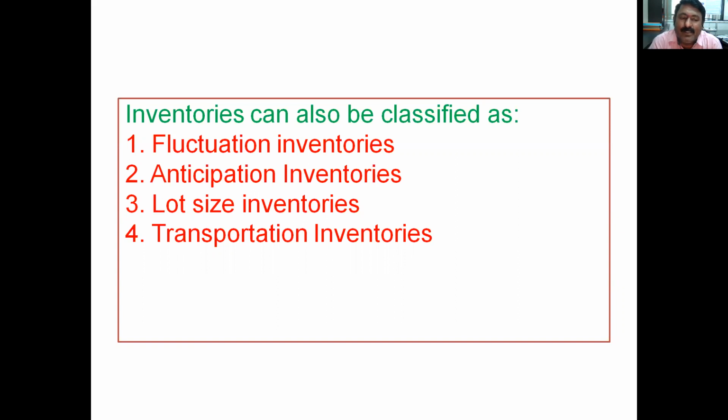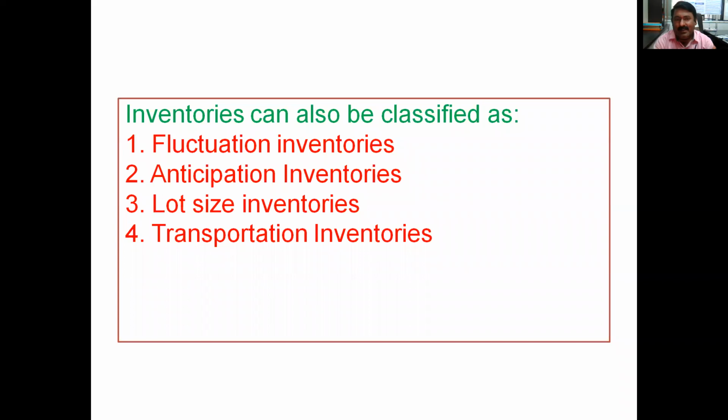TVS has targets depending upon the 12 months, or wherever there is any festival. Analyzing the market, the Jupiter lot size will be 1 lakh for the October month in the Maharashtra region. For example, Star City plus 30,000, because Jupiter in that range is much stronger. In that bike range there is Victor, Star City, and the new launch Radeon. So there are different bikes available in that range.